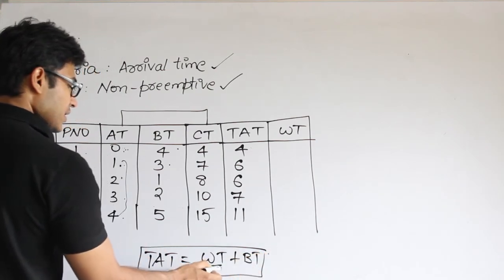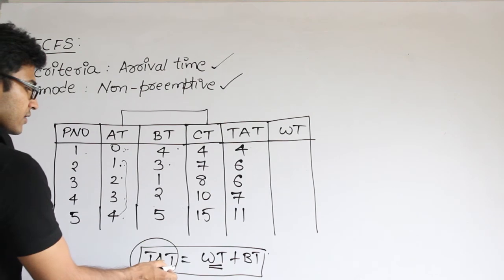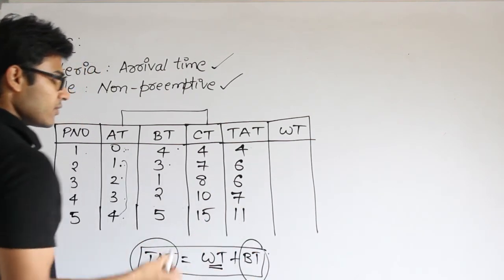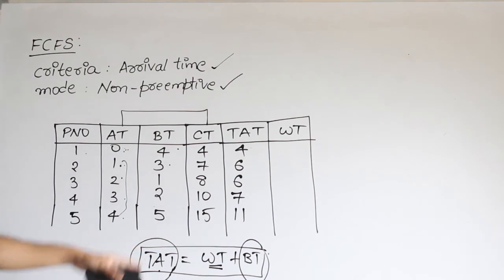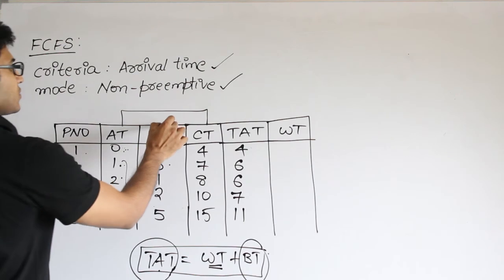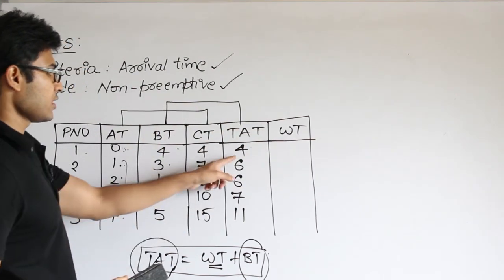Now if I want the waiting time, it is nothing but the total time spent by the system minus the total time it actually wants if it wants to get executed. Then what is the waiting time? Turnaround time minus burst time, which means these two. There I get waiting time. So turnaround time minus burst time.